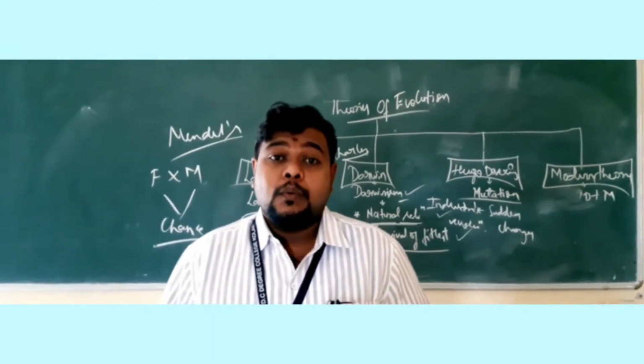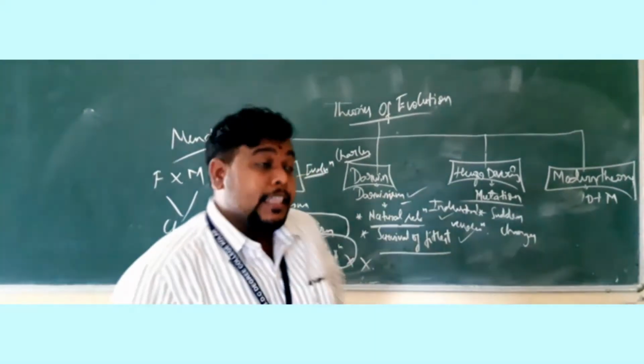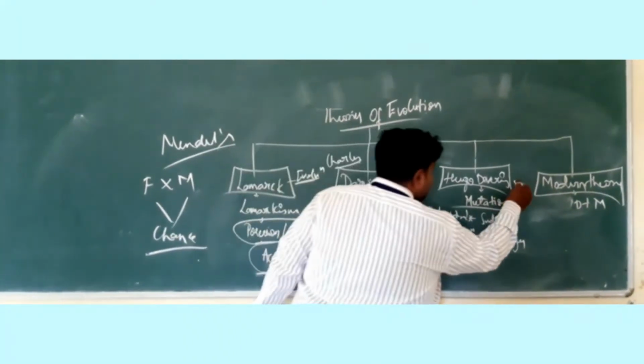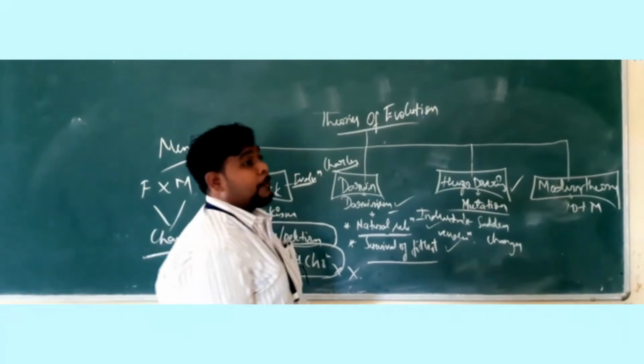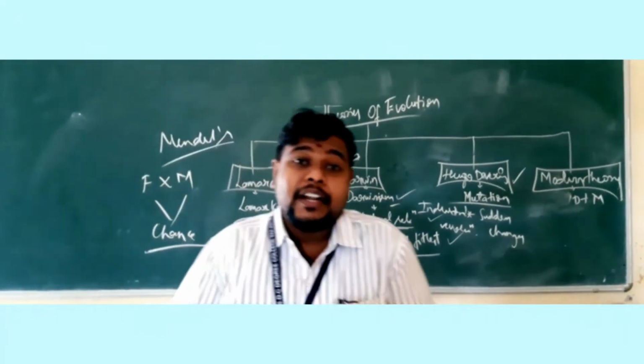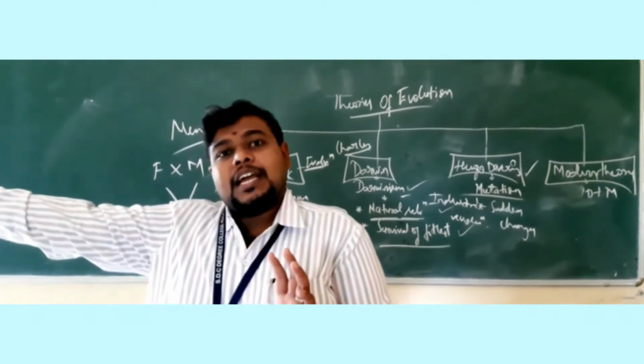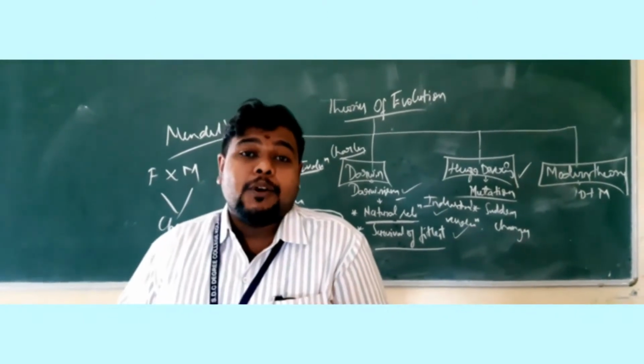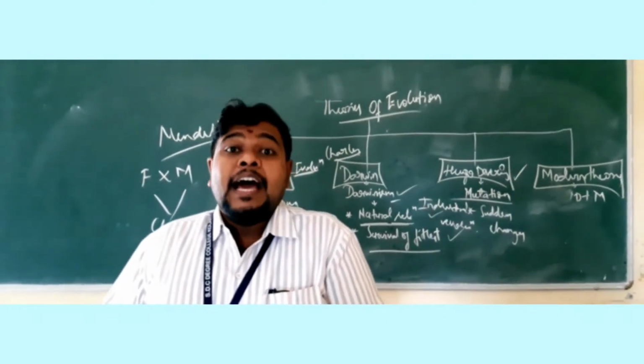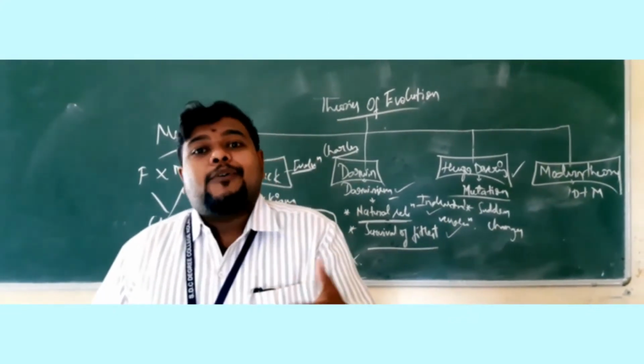This was called what? Mutation theory. This was proposed by a person called Hugo de Vries. But there was no supporting evidence. To say that evolution happened only because of mutation, there was no evidence at all, because you cannot say that at every point of time there was mutation only.